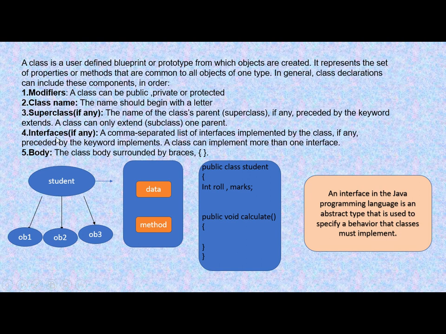Now what is an interface? Just now you came across that if a class is implementing an interface, then that should be declared. In brief only I'm going to say, because in detail you will study later on. An interface in the Java programming language is an abstract type that is used to specify a behavior that classes must implement. So if you want a class to implement something, that is done with the help of an interface.